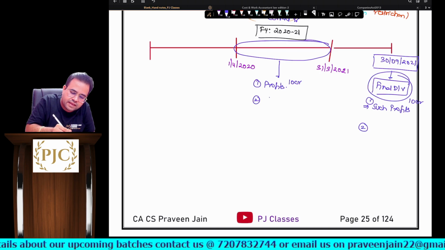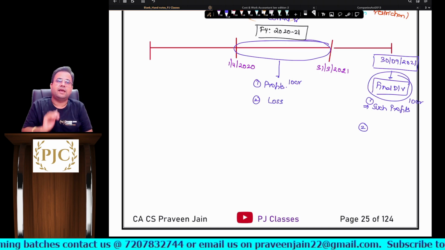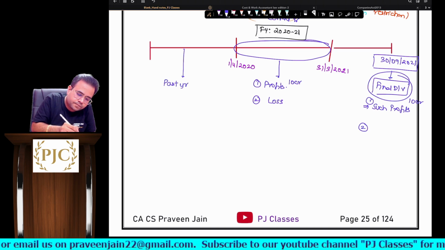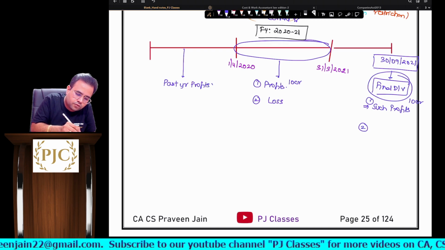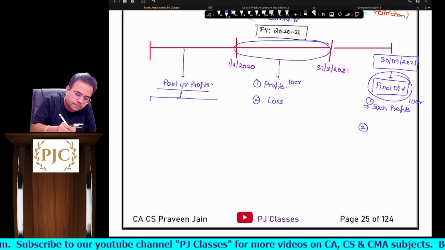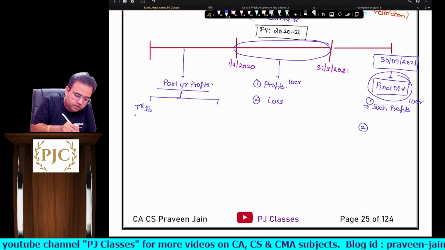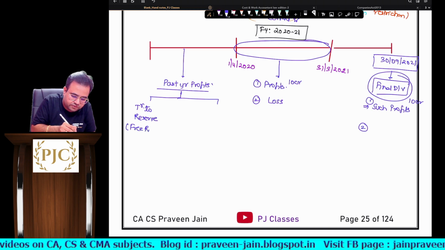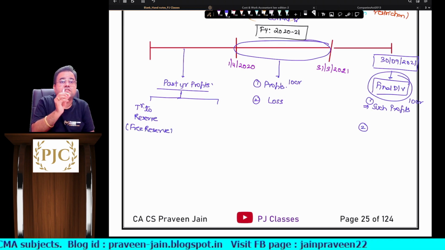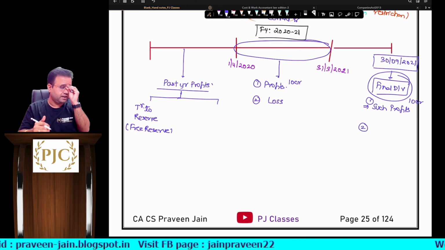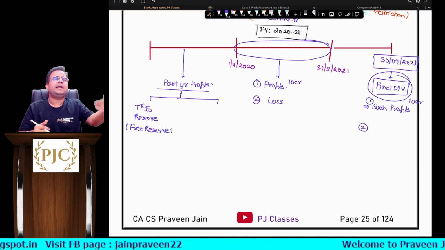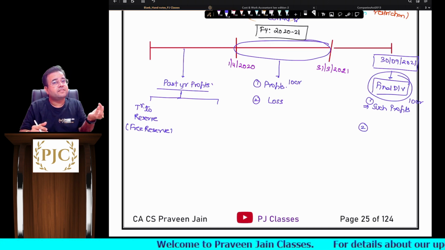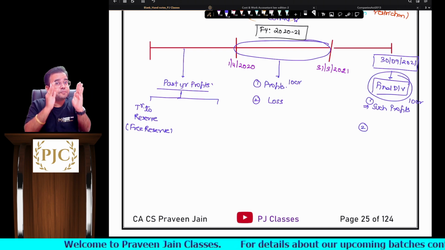Now imagine scenario 2, the company has incurred loss during the year. So these are all past year profits, which may have been transferred to reserves, and whenever I say reserves, they are all free reserves or general reserves, sir. That is, they are not reserves for a specific purpose. Generally why do we keep money in reserves, sir? For meeting some unwanted contingencies which can happen in the future, or some unwanted specific contingencies.